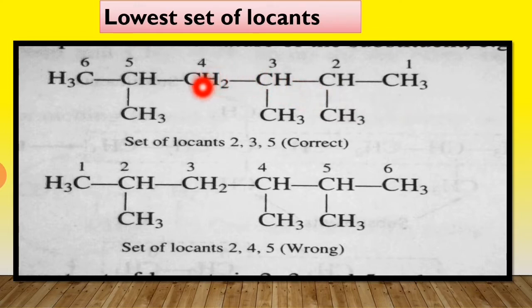in this case, the methyl groups are attached to the second, third and fifth positions. So the set of locants is 2, 3, 5, and in this case the set of locants is 2, 4, 5. So this is the wrong way of naming the compound. Why? Because here the set of locants is 2, 3, 5 and here it is 2, 4, 5, which means one number is more than that of the first. We have to give the numbering to that set of locants which is lowest. Okay, student.